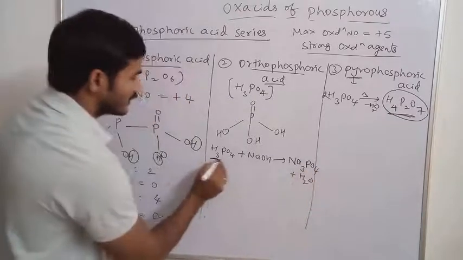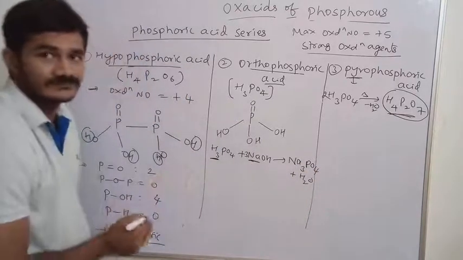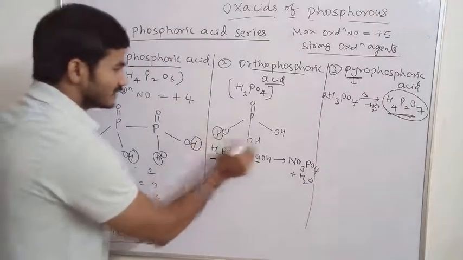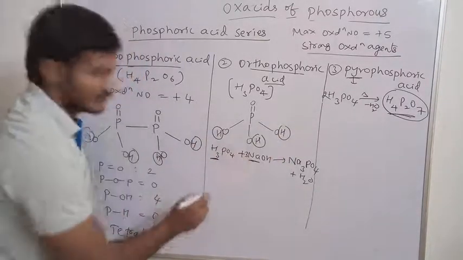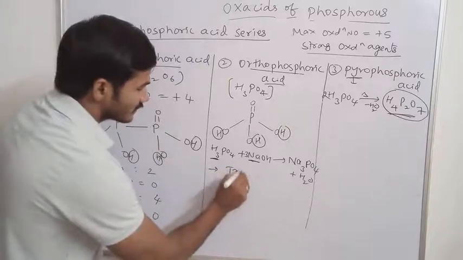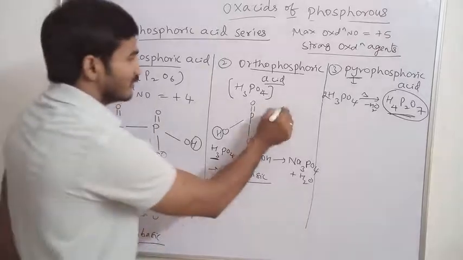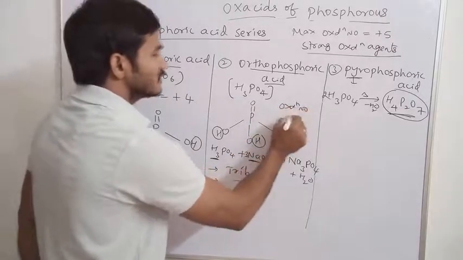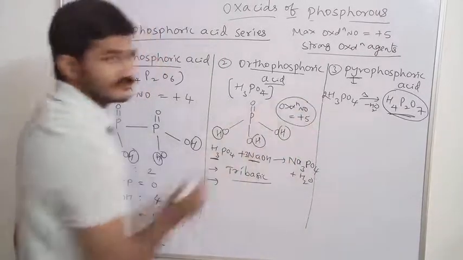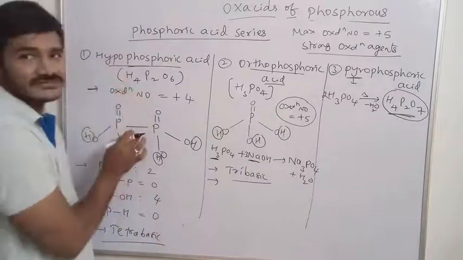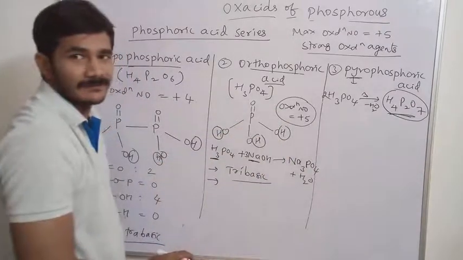It means 3 hydrogen atoms are replaced by 3 sodium. Because it contains 3 replaceable hydrogen atoms, it is said to be tribasic. What is the oxidation number? The oxidation number of this phosphorus is +5.